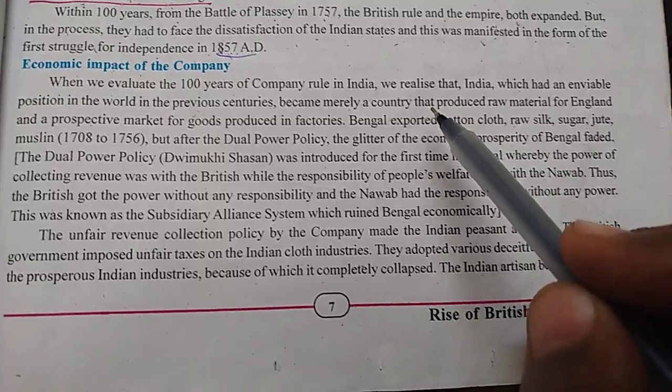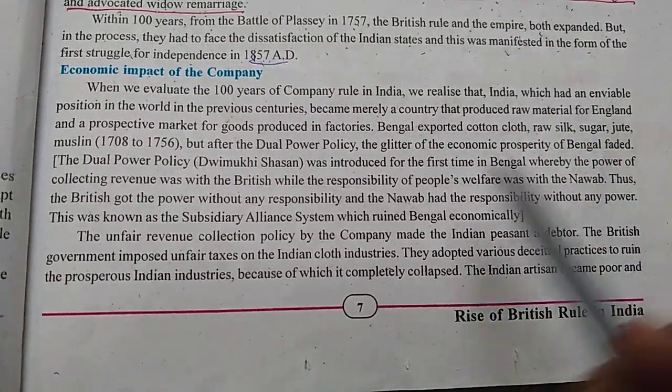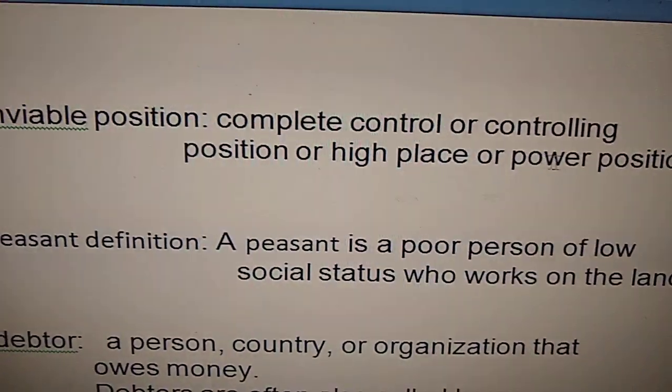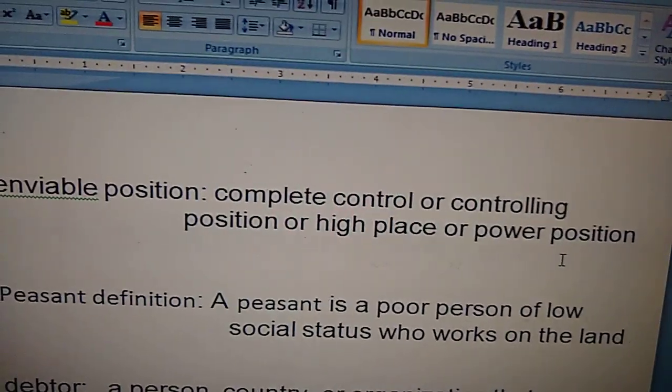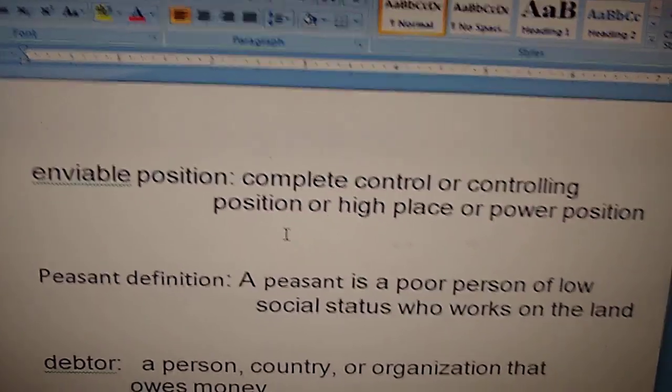Now we realize that India had an enviable position. Enviable position means complete control, a controlling position, a high place or power position. Enviable position indicates that we are on the upper hand.